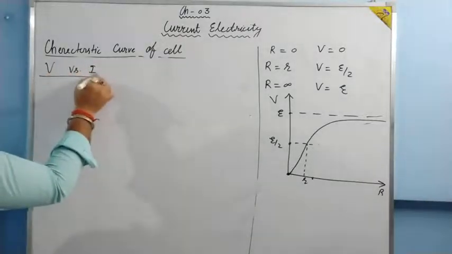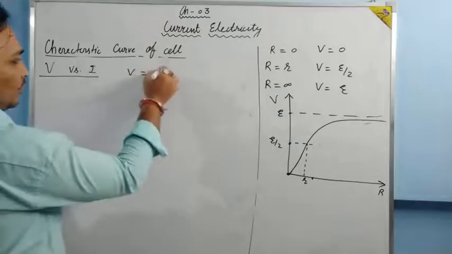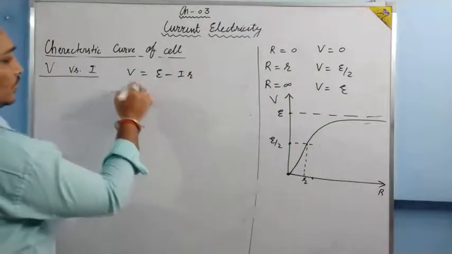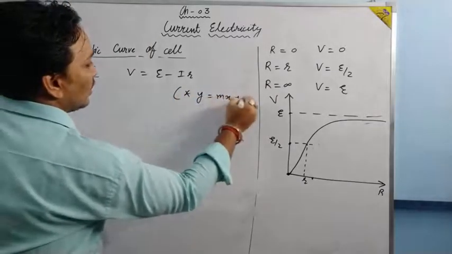Why is it very important? Some students get confused with this as Ohm's law. Ohm's law graph is also V versus I, but that graph is something else. In that graph, we have drawn Ohm's law graph for a conductor. Here we are drawing for a cell. The formula I am going to use is V is equal to E minus Ir, and simply I am going to compare this with y is equal to mx plus c.